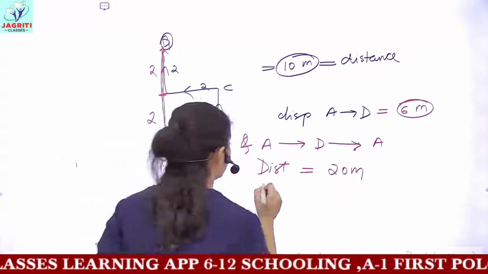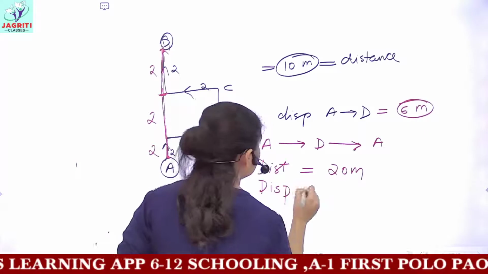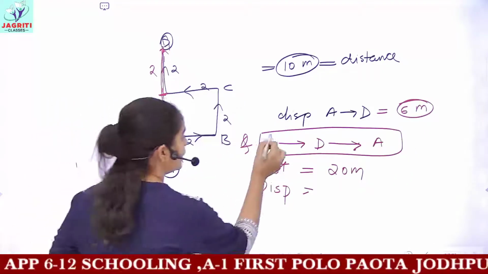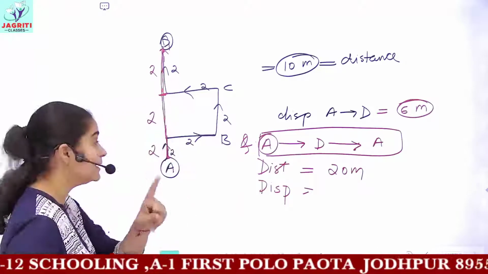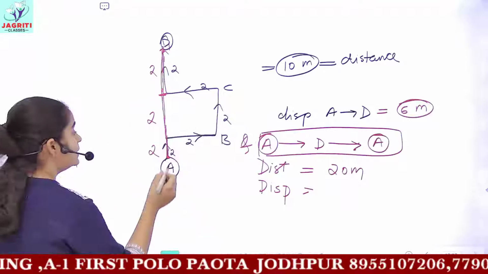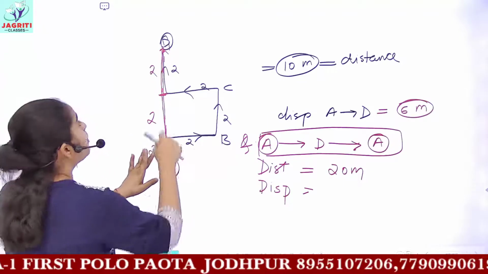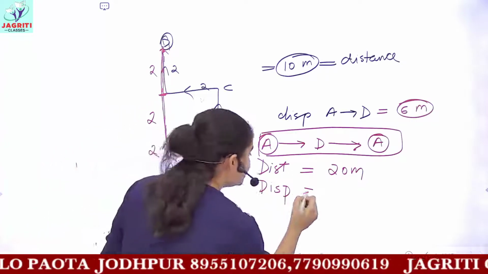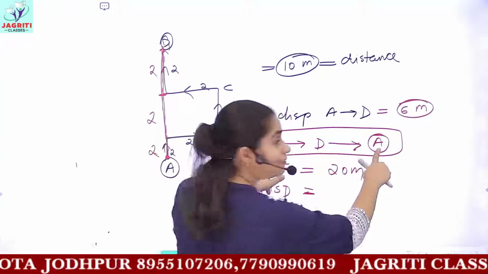But talking about the total displacement in this case, what is the initial position here? Initial position is A and the final position is also A. That means the object has moved up from A to D and then again went back to A. So what is the shortest distance between initial and final position?